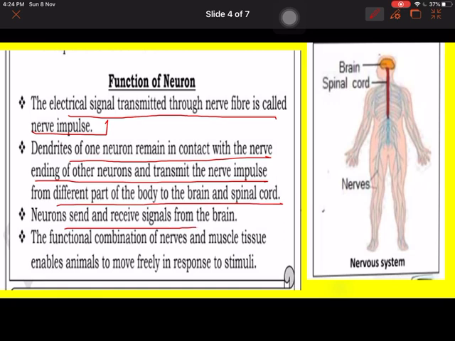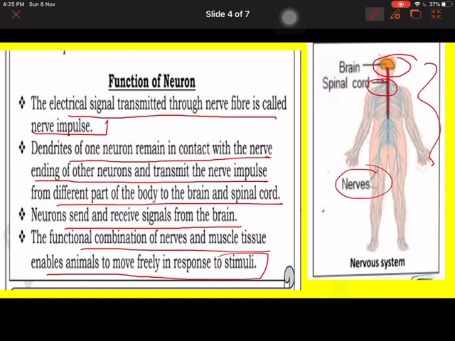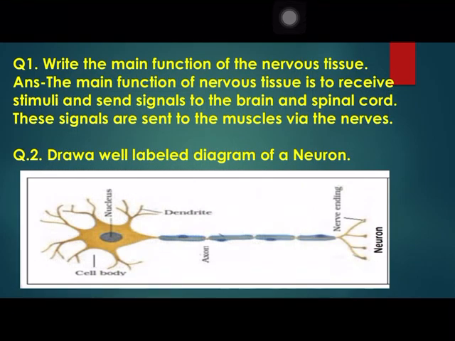Neurons send and receive signals from brain. The functional combination of nerves and muscle tissue enables animals to move freely in response to stimuli. The combination of different nerves and muscles helps the animal to move freely and respond to the stimuli. You can see these are the different parts which are mainly having the neuron, these three, and all these three make your nervous system.